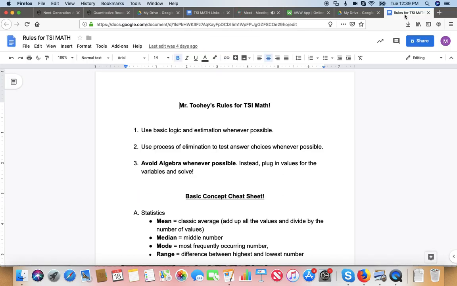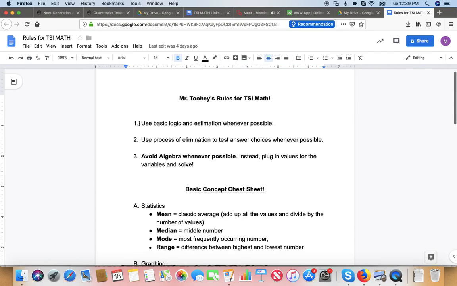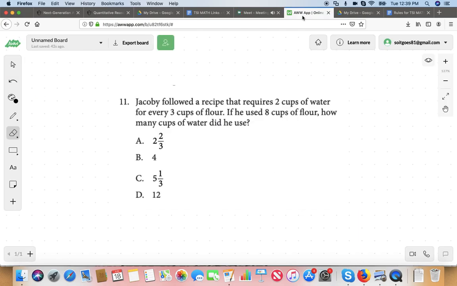Are my rules for math up? Yeah, my rules for math are up. Okay, great. Rule number 1, I want to go over this real quick. Use basic logic and estimation whenever possible. Rule number 2, use process of elimination to test answer choices whenever possible. So let's do some basic estimation here. I don't want to just carry out an operation. Let's kind of feel this one out.